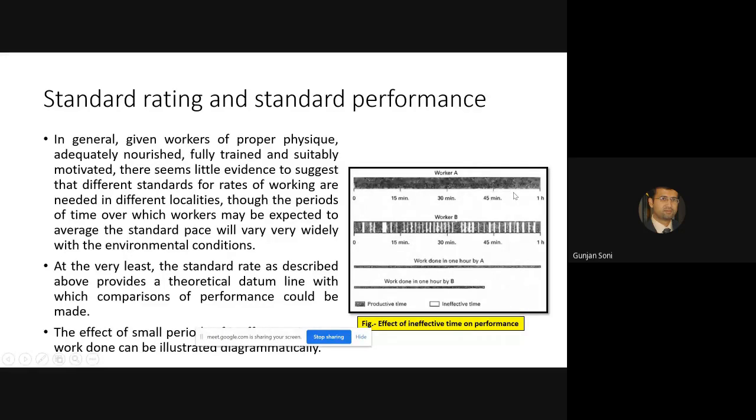Worker A is getting a rating of 100, while worker B has a lot of ineffective time while working. So the work done by B in an hour is less than that of A. This is where we can see the ineffectiveness.